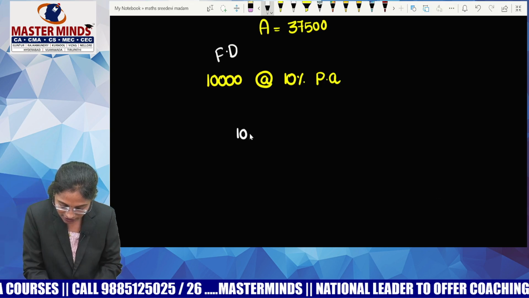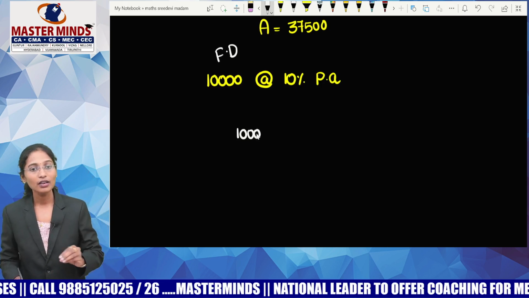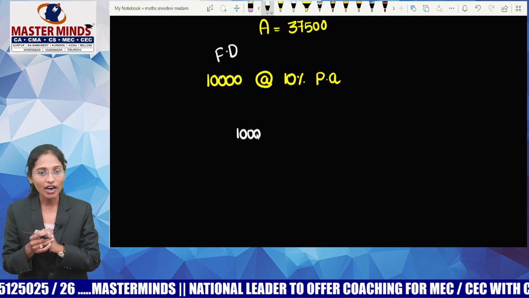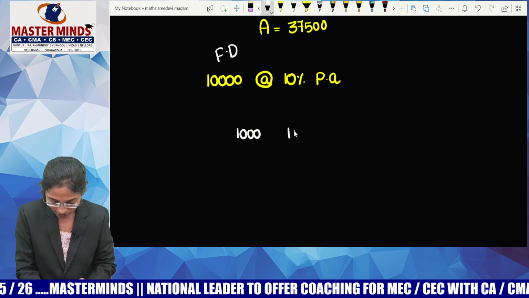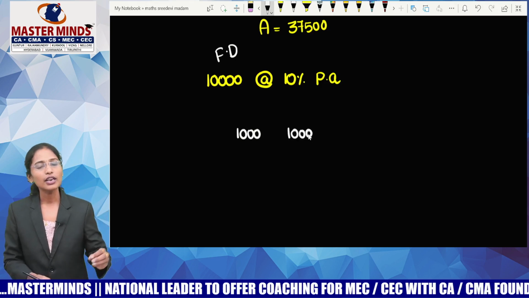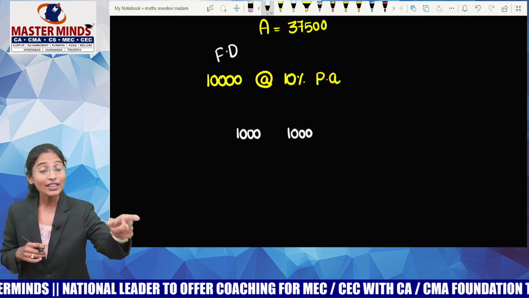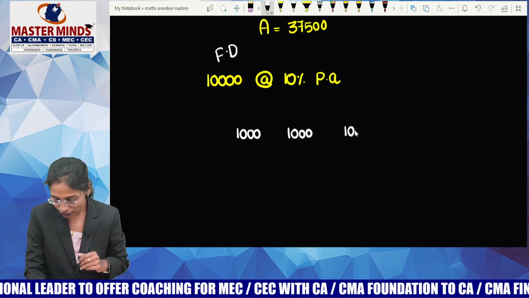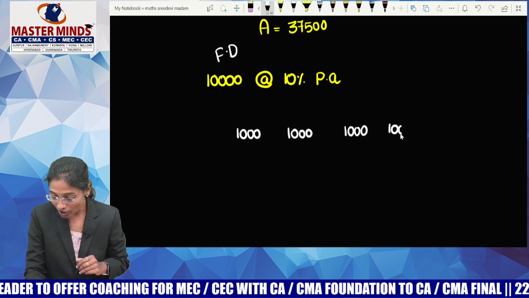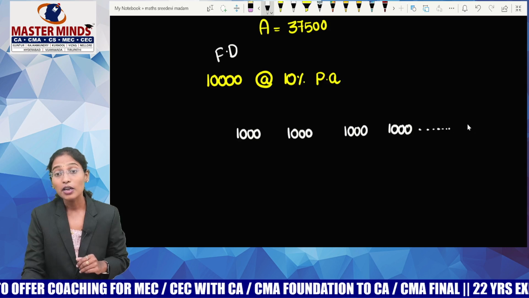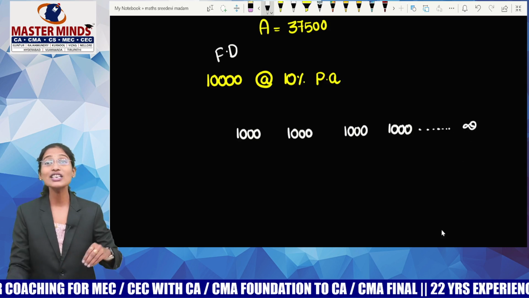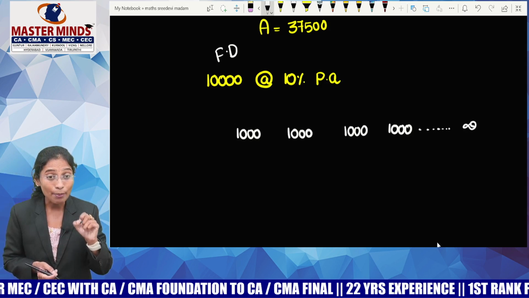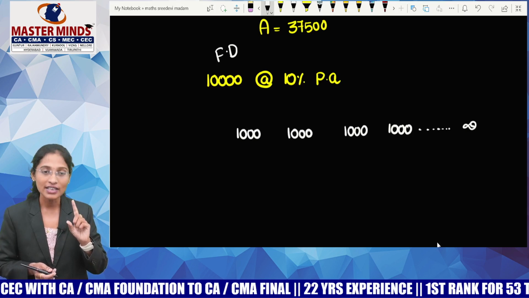So let me withdraw this 1,000 rupees from the bank. Again, there is a principal of how much only? 10,000. By the end of second year, again it fetches an interest of 1,000. Again, let me withdraw this 1,000. By the end of third year, again this 10,000 fetches an interest of 1,000. Every year it is fetching an interest of 1,000 rupees and I am withdrawing this 1,000 rupees every year, guys. Means I can continue this receipt for how many years? Infinite years, right? If I get a fixed sum every year, I can call it an annuity.